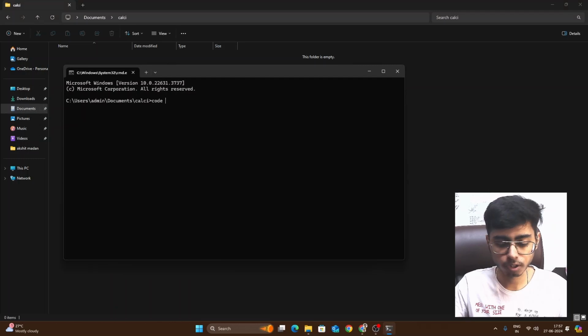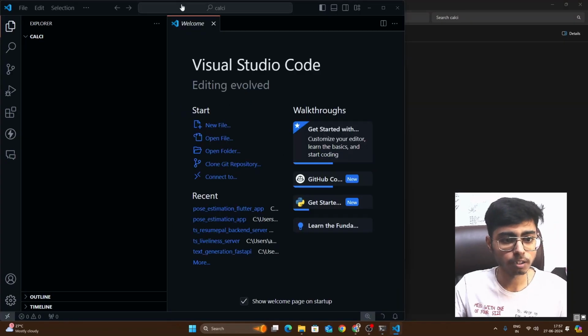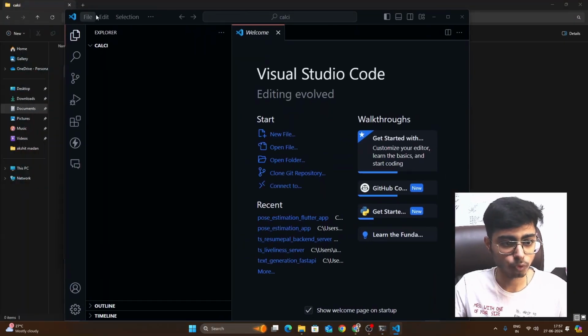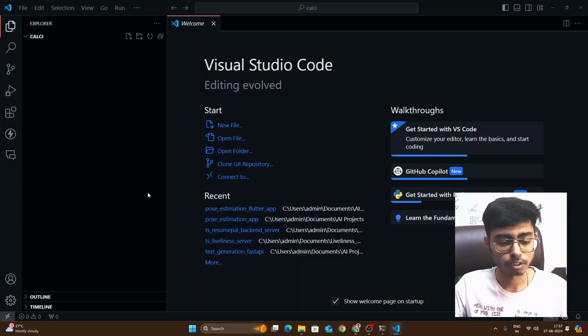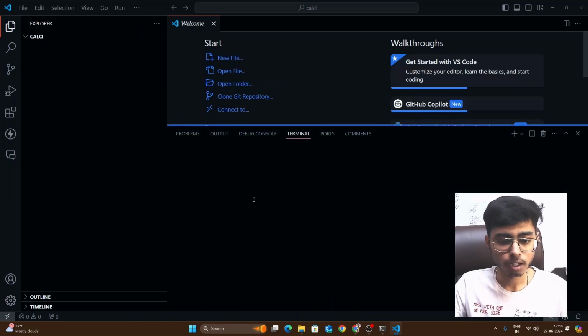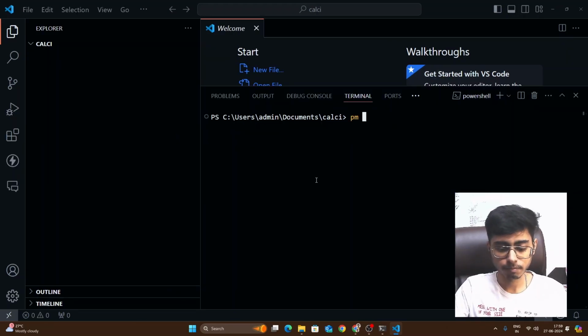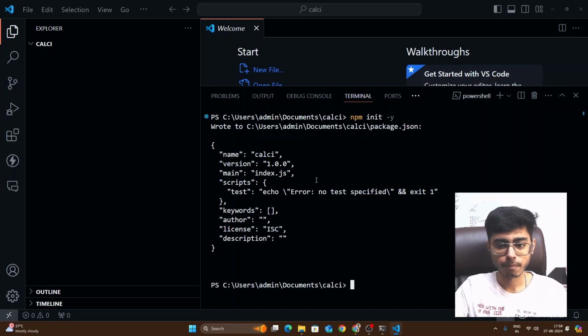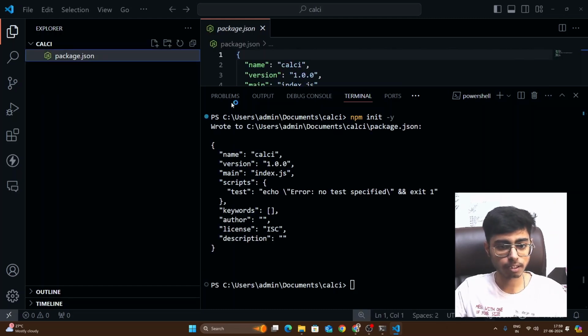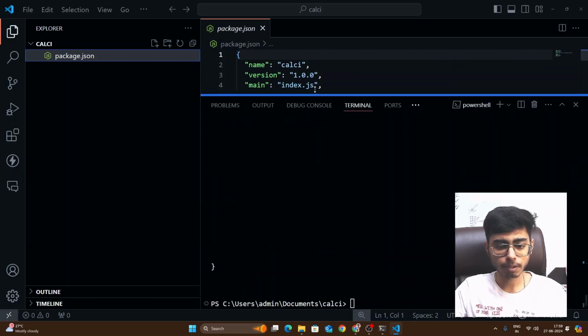And I'll just say code dot. This is going to open Visual Studio Code in this folder, at this location. Now this is all empty, nothing is there inside this folder. And directly over here, I'm going to say npm init -y. Right? So this is all good. And you can see that one package.json file is created over here. Right? So let's keep it for now.